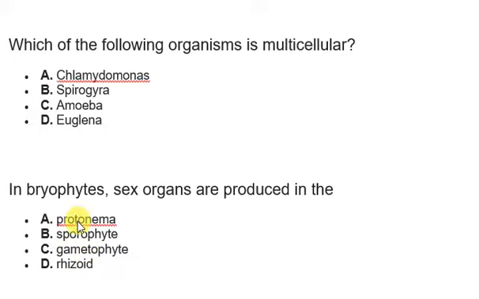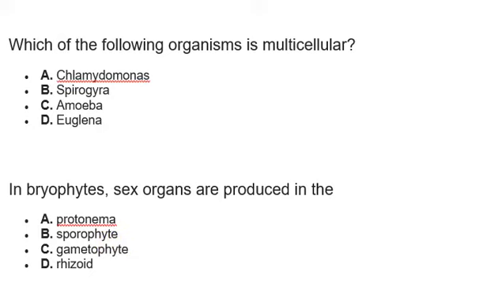Remember what I said in the beginning, protonema is just the early stage of a bryophyte. Sporophyte is used for spreading spores all over the atmosphere. This is also part of the life cycle of bryophytes, not just bryophytes but most primitive plants as well, whereas the gametophyte is the one that bears the sex organs, the antheridium and the archegonium.